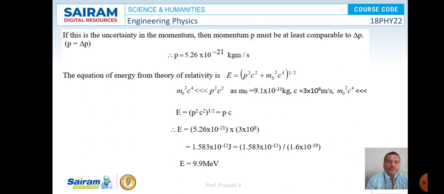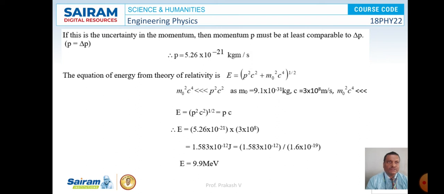So the value of p is 5.26 × 10^-21 kg m/s. According to the theory of relativity, we can write the energy E = (p²c² + m₀²c⁴)^(1/2). But it is observed that m₀²c⁴ is very much lesser than p²c².